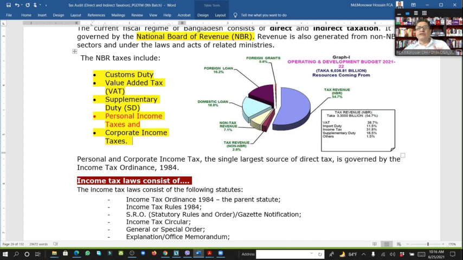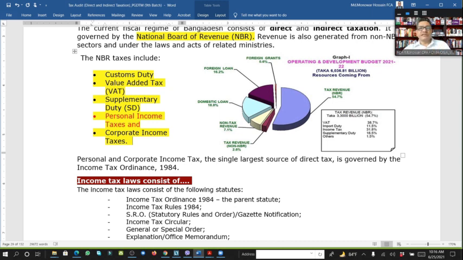That means here, 54.7% of the total budget comes from the revenue target of the NBR, and within that 54.7%, VAT is 38.7% of the total, import 11%, income tax 31%, supplementary duty 16%, and others 1.5%.